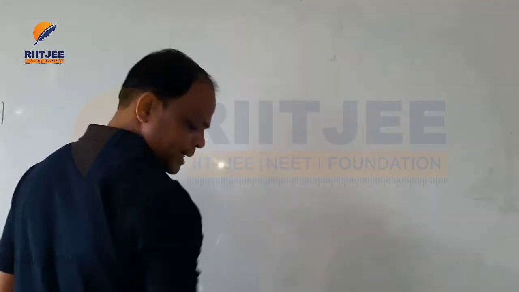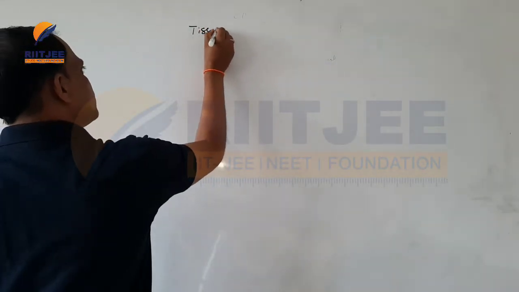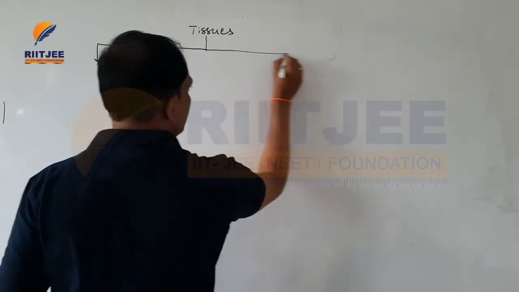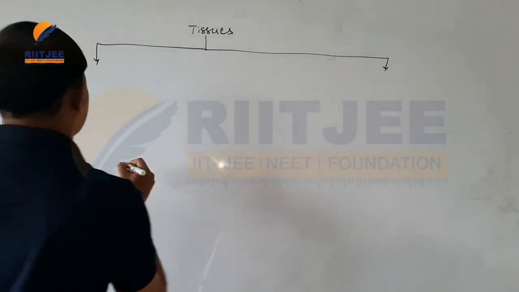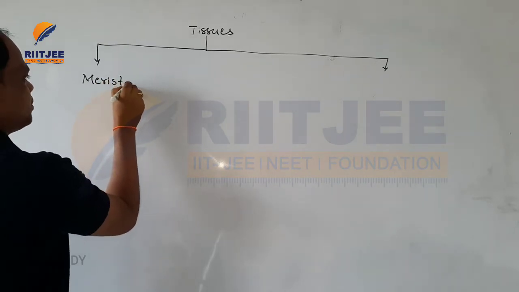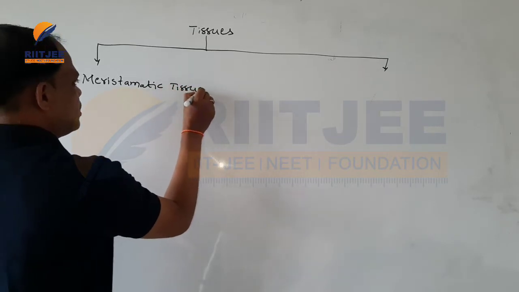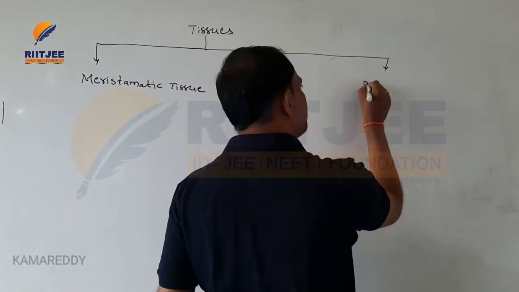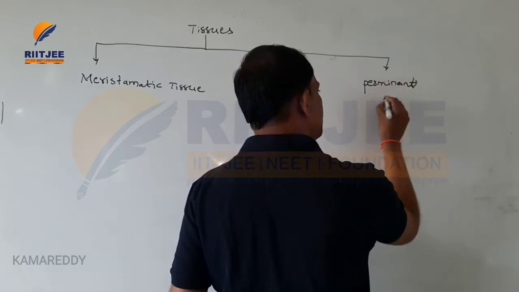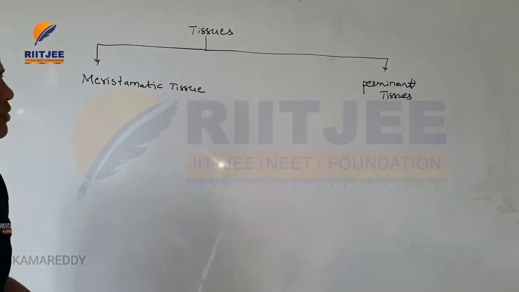One is meristematic tissue, and the second one is permanent tissue. How are they classified?